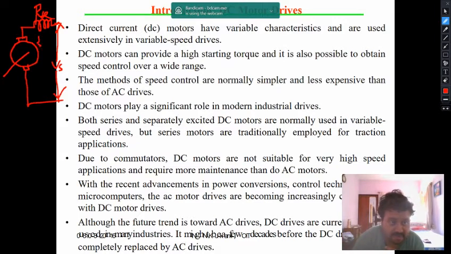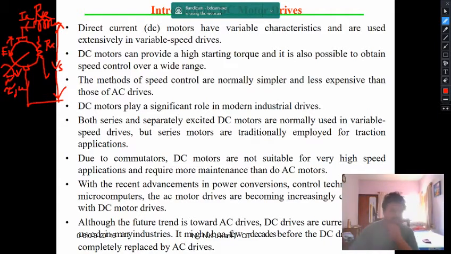Here internally you will have RA, the armature resistance. IA is the armature current. The back EMF is given by EB, and at the output you will be getting the torque and the speed.